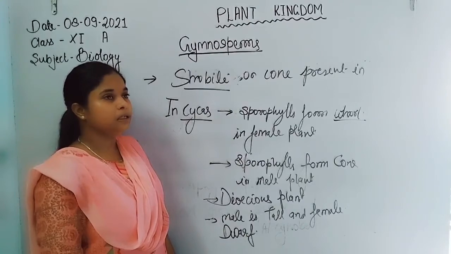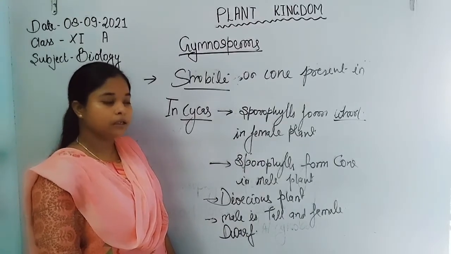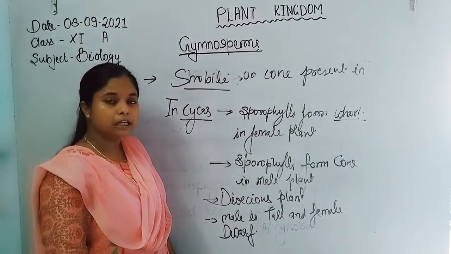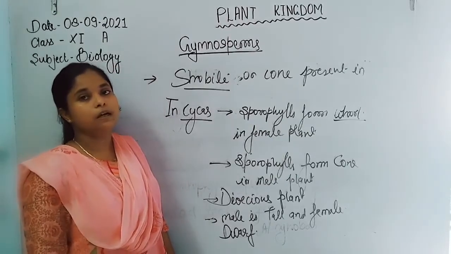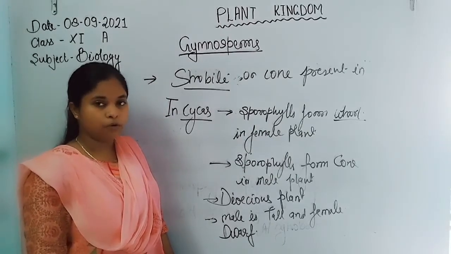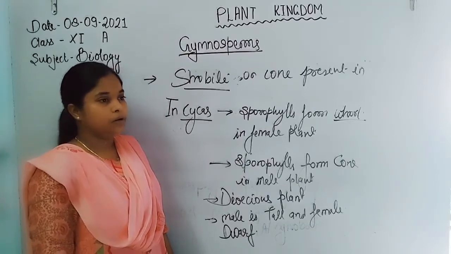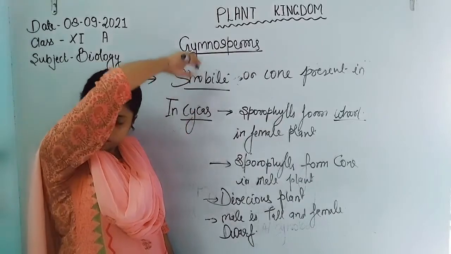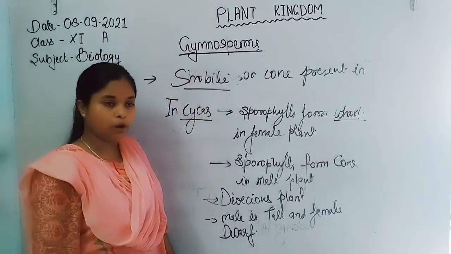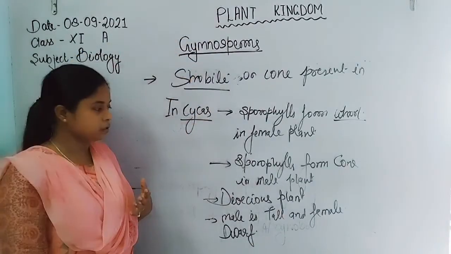The male gamete is the pollen grain, and in the megasporophyll, archegonia are present, which form the egg cell. Now, sperms are motile.